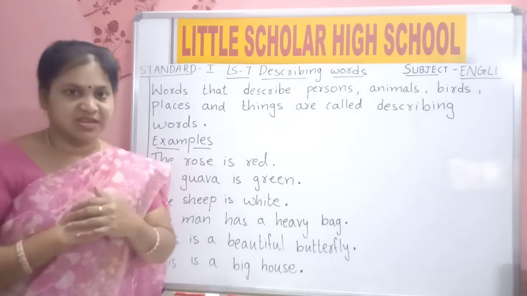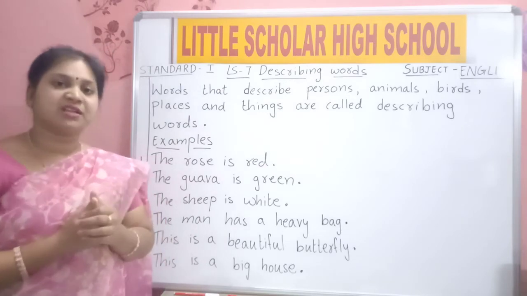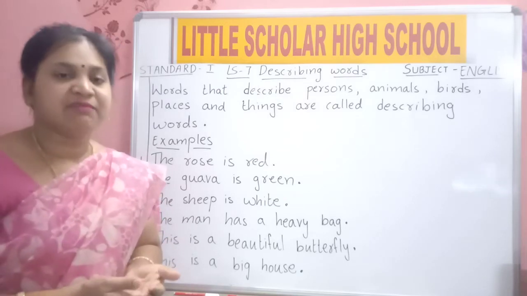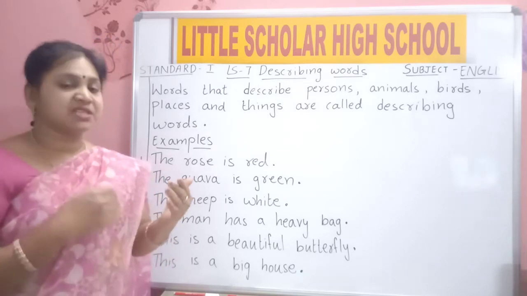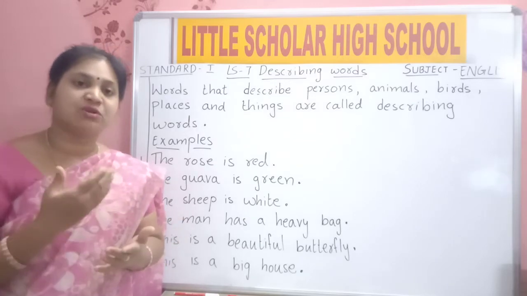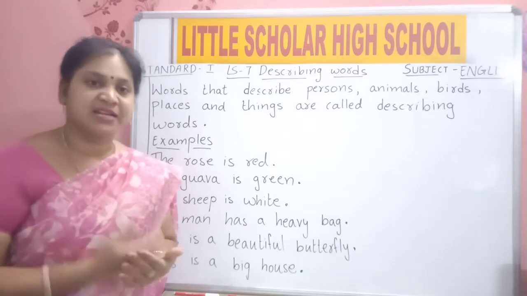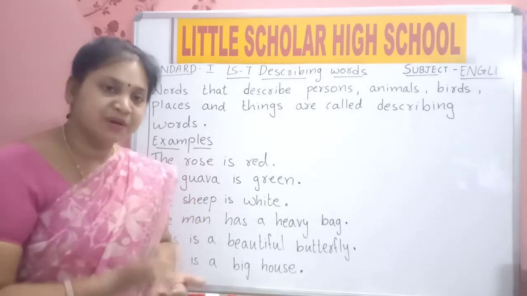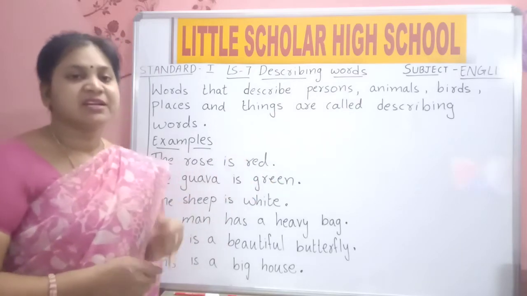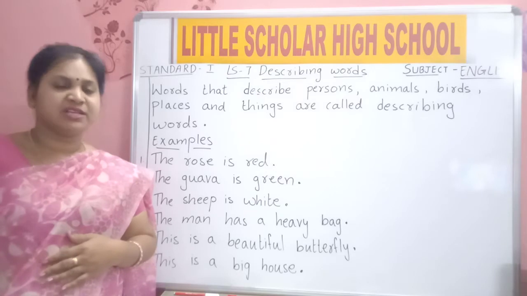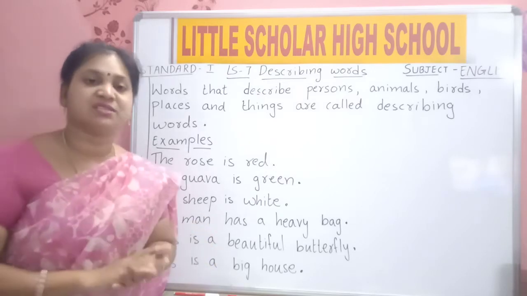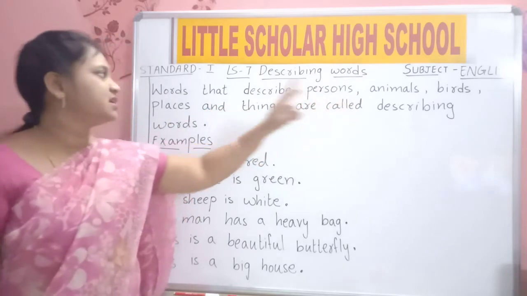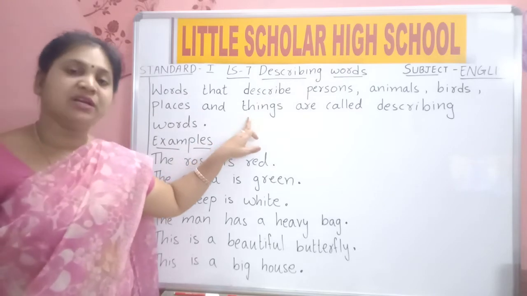My father loves us. Yes, your father loves you very much. And what else will you say? He is handsome. Sometimes he cooks food. He will take us to school. He is good looking. He is tall. He is a doctor. Like that, saying something about some person is a describing word. He is tall. Tall is a describing word. How is he? So saying something about persons, animals, birds, places and things are called describing words.